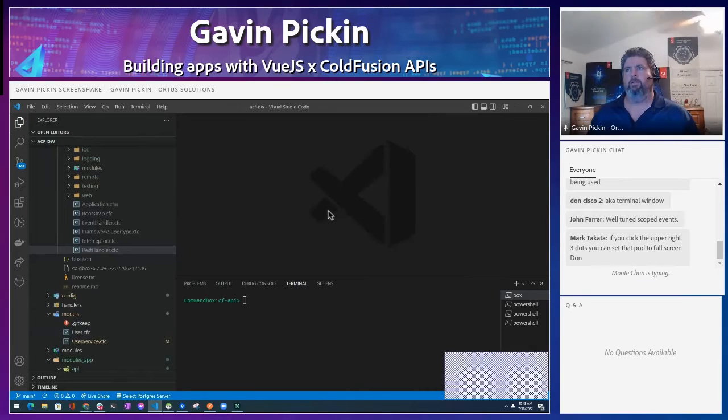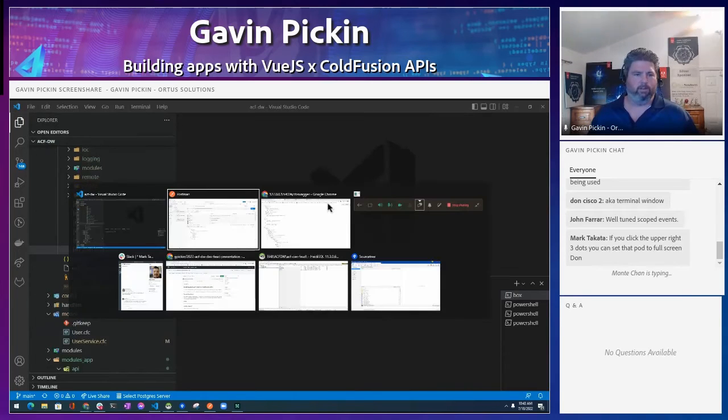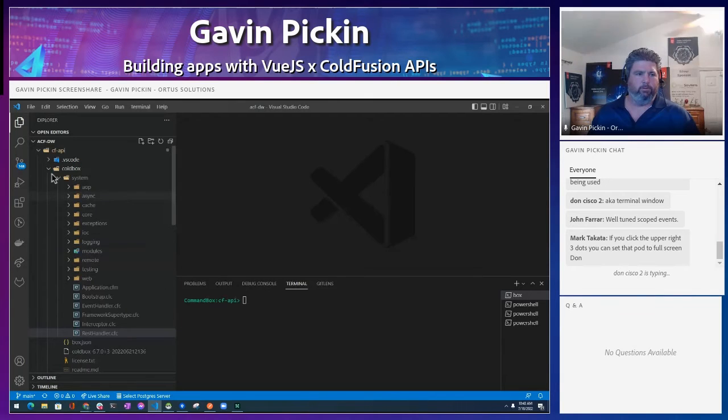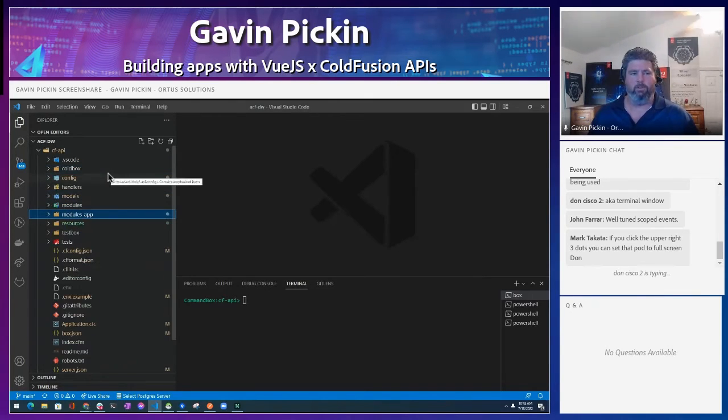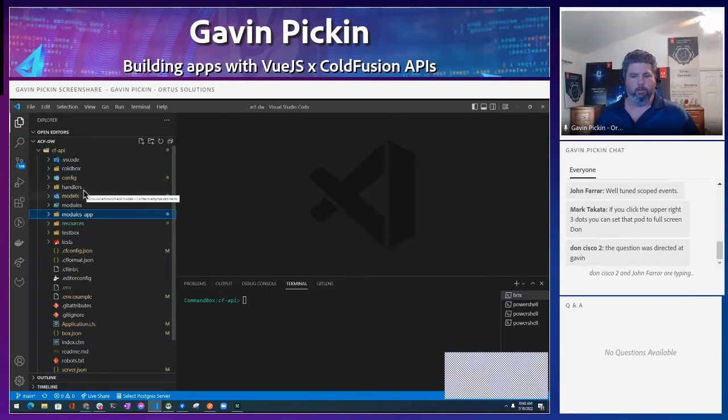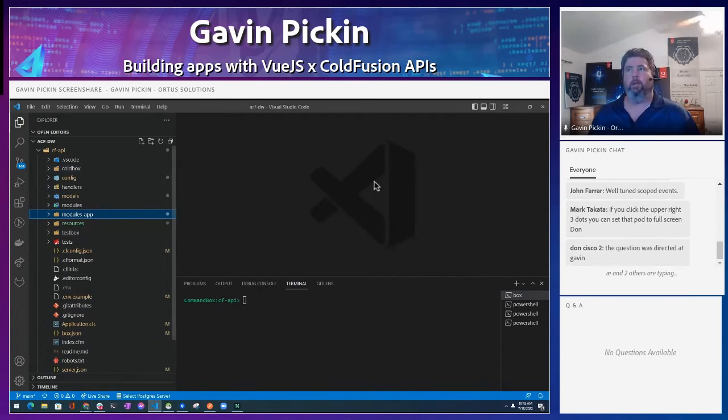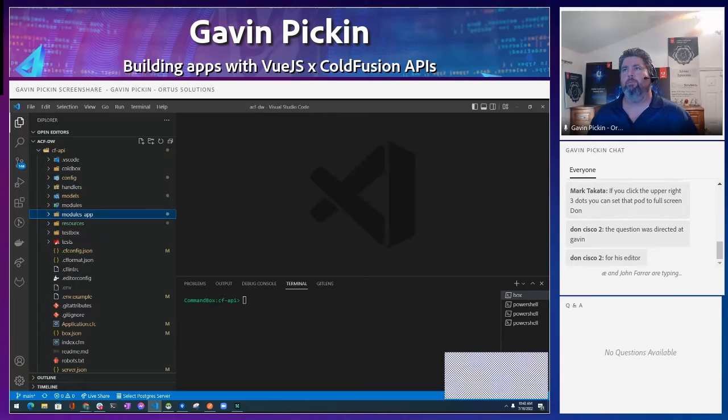Okay, lots and lots of stuff in here, right? So that's all the ColdFusion stuff. And again, we've done a few sessions on ColdFusion APIs. Luis's session last time did a lot of great things too. But okay, sorry, there's questions popping up here. I'm trying to keep up with them, but this flies past here.